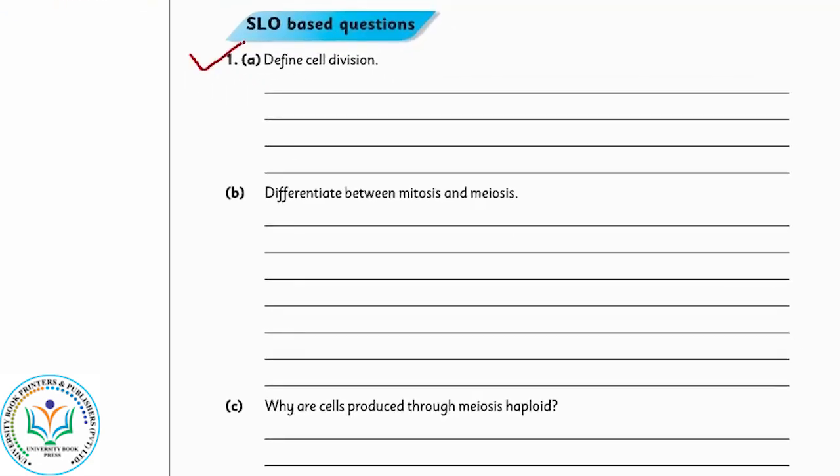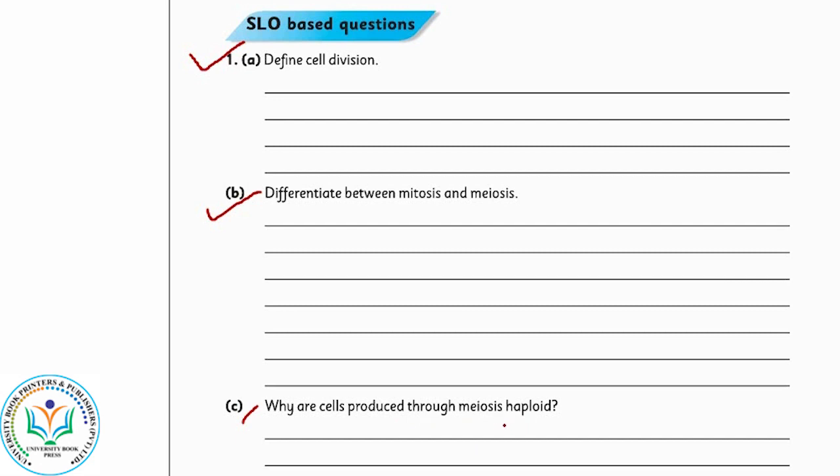Number 1 question, part A is, define cell division. You can define the cell division very well. Then B is, differentiate between mitosis and meiosis. Give the differences you have read just. Number C is, why are cells produced through meiosis haploid?